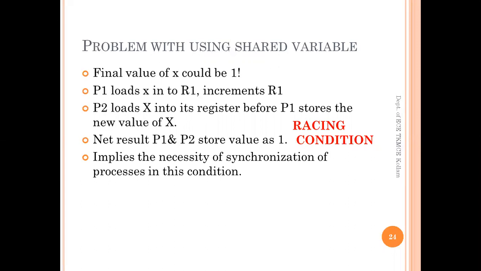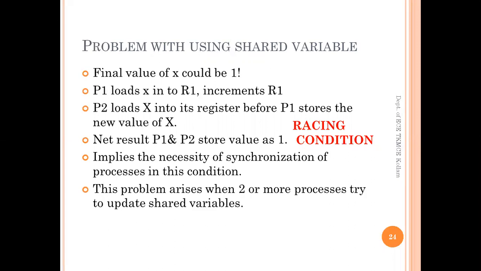As you can see, this challenge implies the necessity of synchronization of processes. This race condition, or this problem, will arise when two or more processes try to update a shared variable.